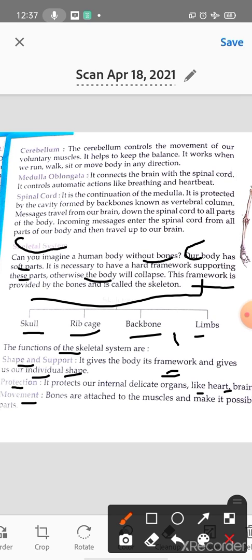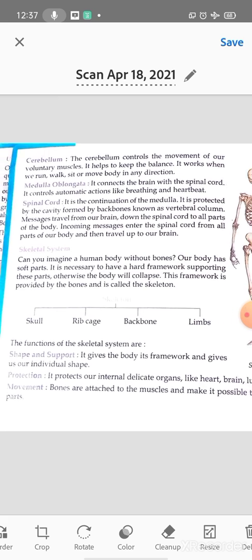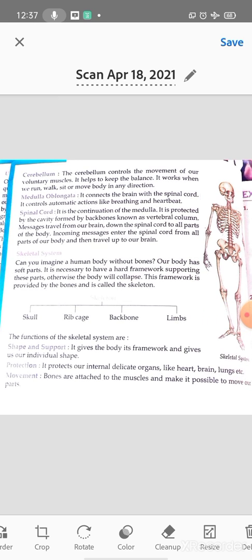Movement. Bones are attached to the muscles and make it possible to move our parts.